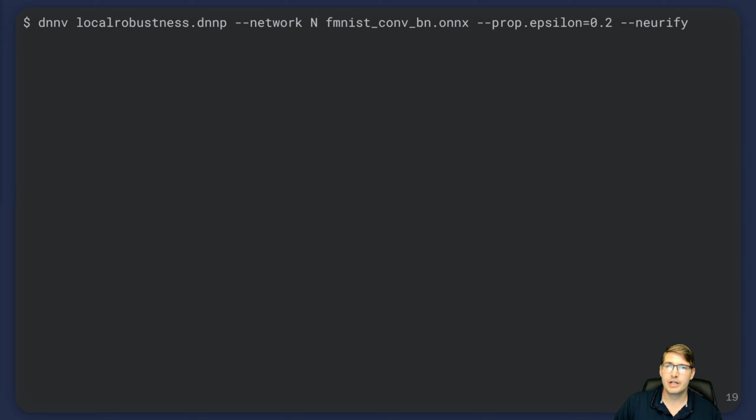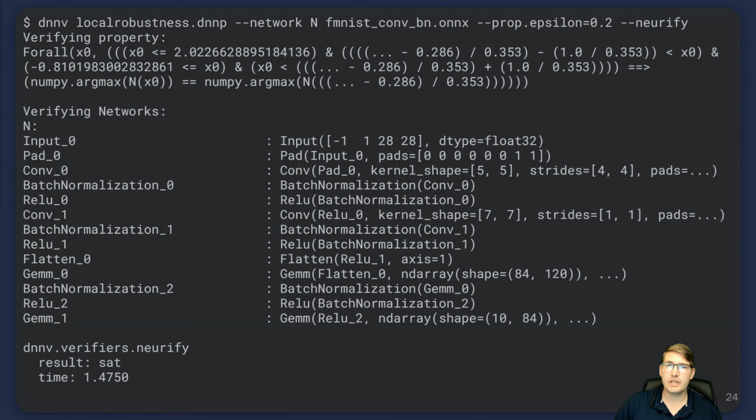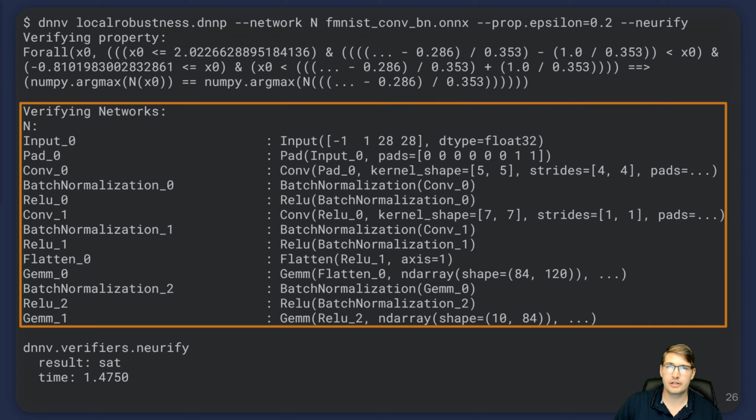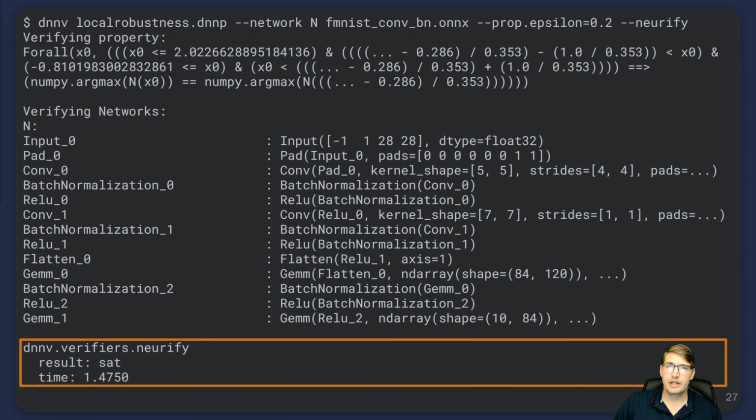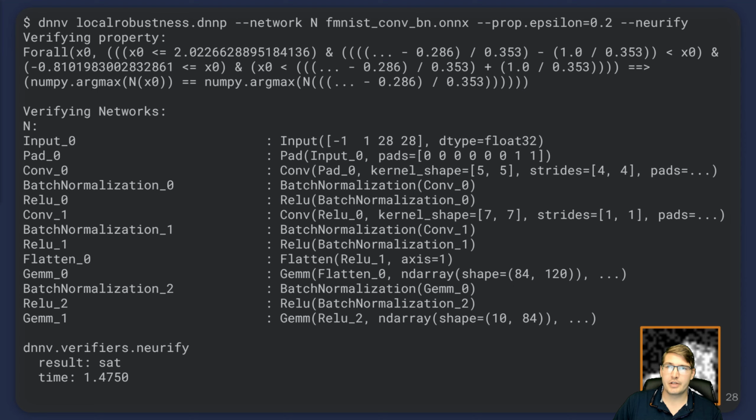As an example, we will use DNNV to verify the local robustness property explained earlier for a fashion MNIST model with batch normalization operations. DNNV takes as arguments the path to the DNNP property specification, the path to an ONNX model, any parameters for the property, and the name of a verifier to run. DNNV will output the property being checked, as well as the description of the model being verified. It will then simplify the model, reduce the property, run the desired verifier, and return the result. In this case, Verify was able to find a counterexample in less than 2 seconds, even though the DNN contains batch normalization operations, which Verify does not support off the shelf. DNNV was able to simplify the network to an equivalent model and find a counterexample to the property.